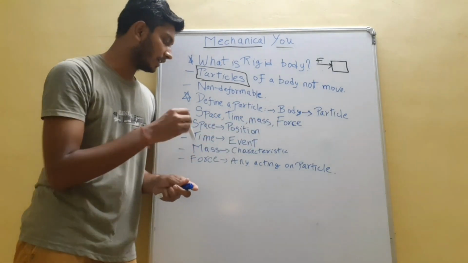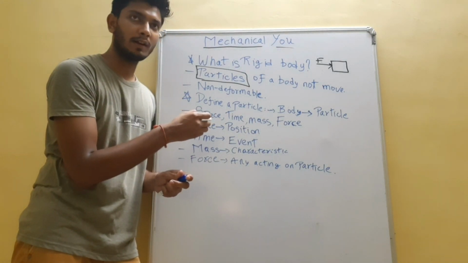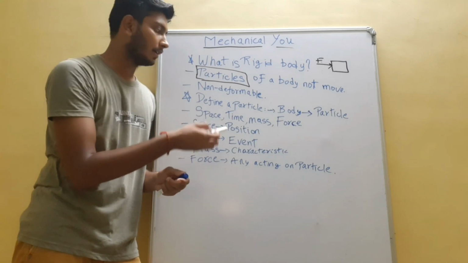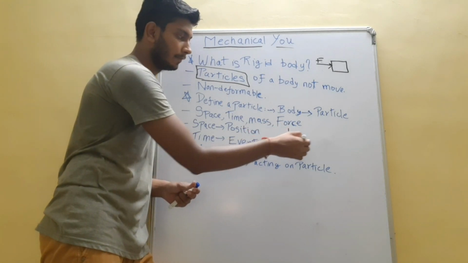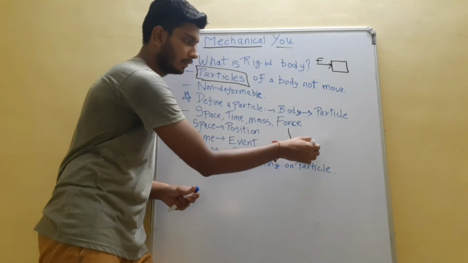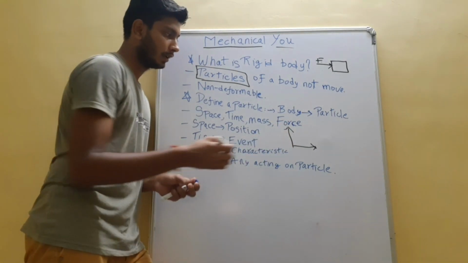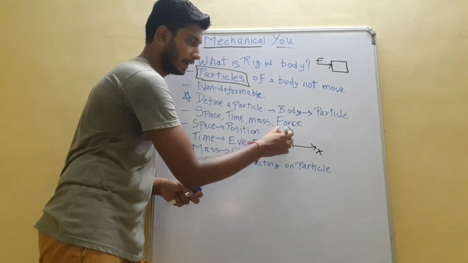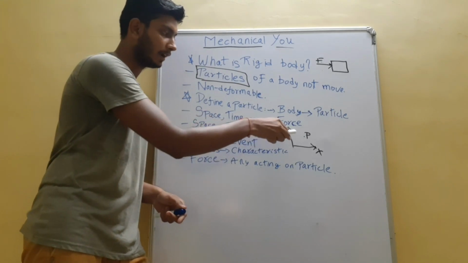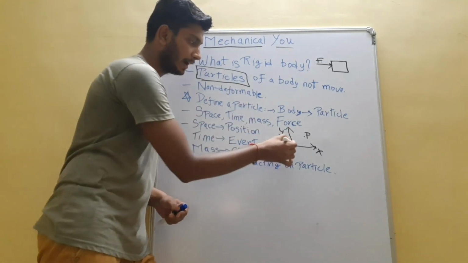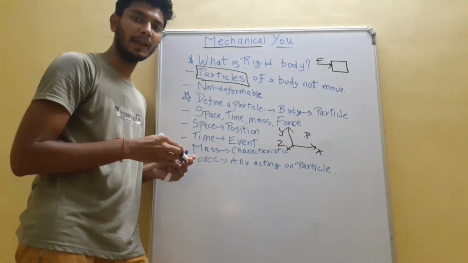Now, what does space define? We know that in earlier grades we used to learn some graphical things which we called Cartesian coordinates, which consist of the x and y axes, and here is a particle P. So it is a plane, but if I add another axis, z, along with x and y, it becomes a space.